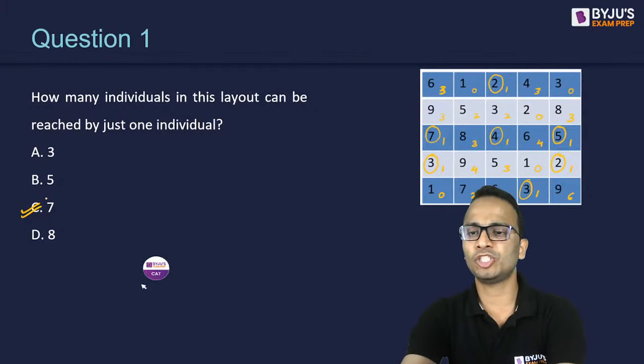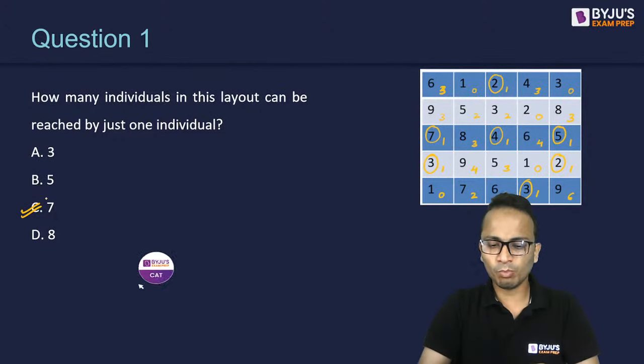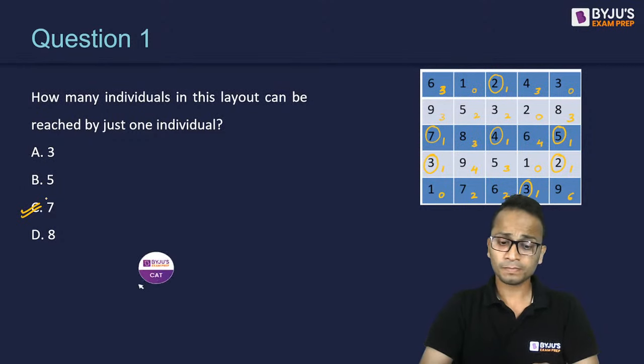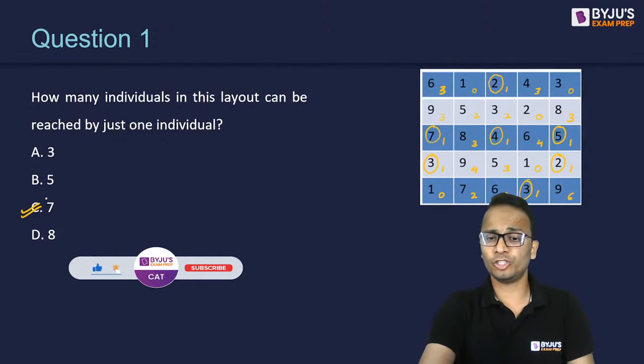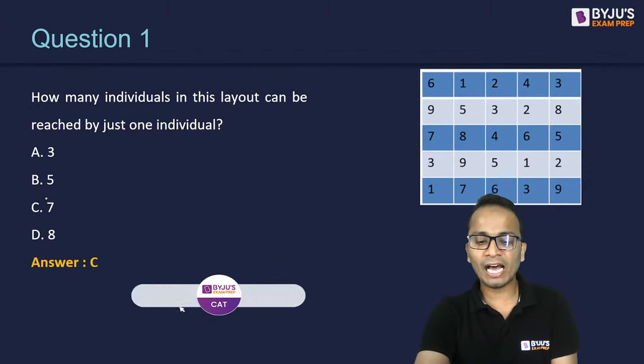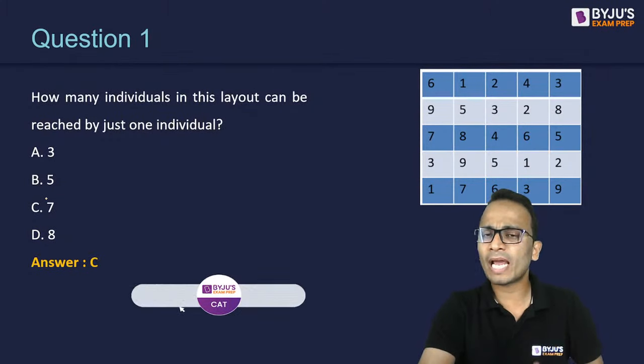Let's take a quick picture of this, because we have already decoded most of the information. I can come back to this picture and use it to answer the other questions. So the correct answer for this question, yes, it is option C. Now all of us would have completed this table. So now we can look at the other questions.